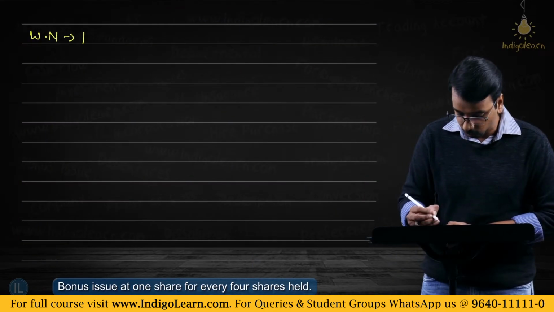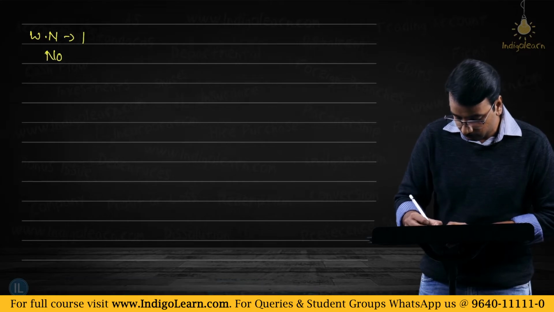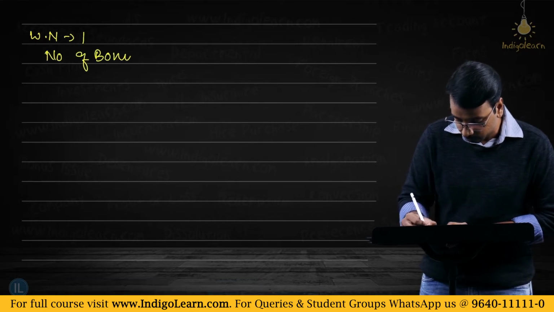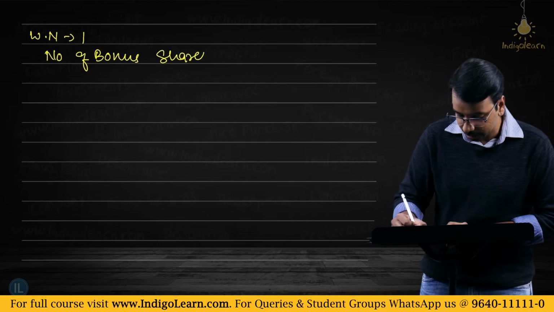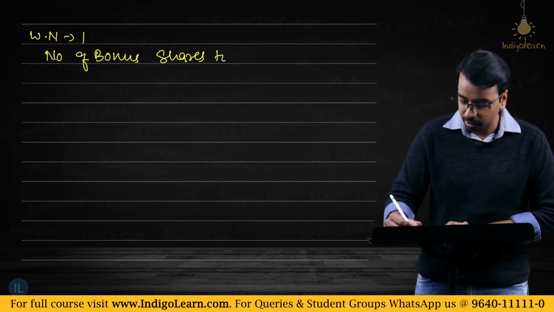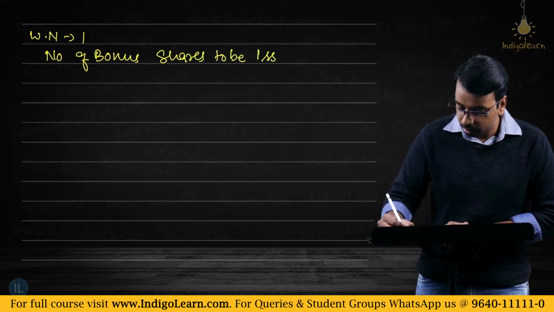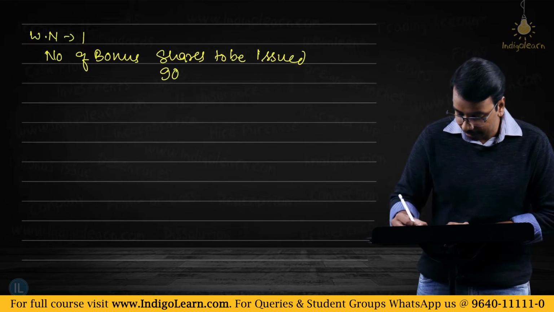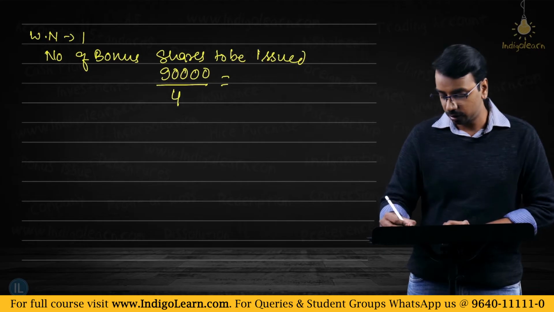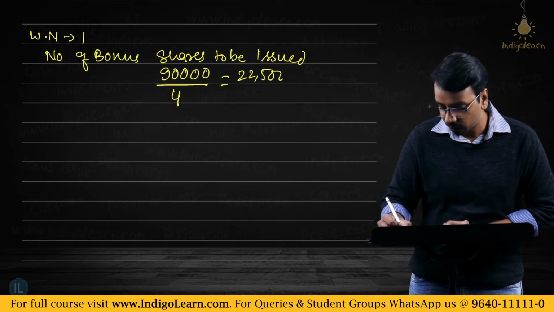Working note number 1, number of bonus shares to be issued. How much is that? 90,000 divided by 4. So 45,000 by 2, that makes it 22,500.